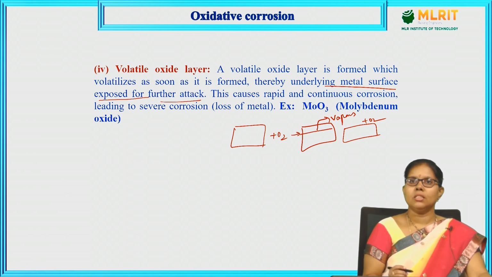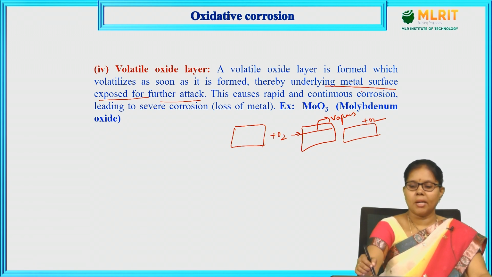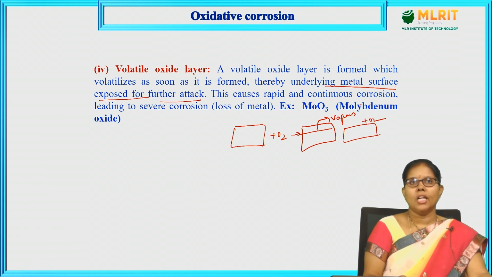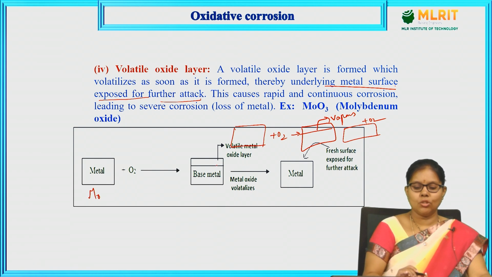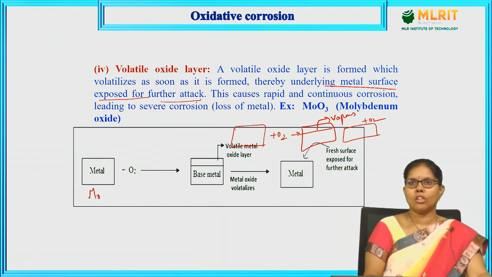So, if the layer is oxidized and vaporized, the underlying metal surface is exposed for further attack. This causes rapid and continuous corrosion leading to severe corrosion and loss of metal. We are going to lose the metal as early as possible because the layer itself is going to be vaporized. If it is molybdenum metal reacting with oxygen, it is going to form a volatile oxide layer, which is going to be vaporized, and the metal is ready for further attack by oxygen. So, a fresh surface is exposed for further attack, so corrosion occurs layer by layer.